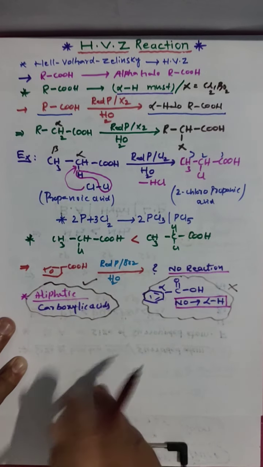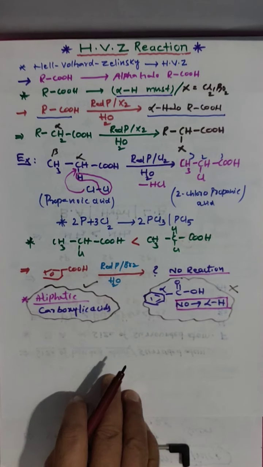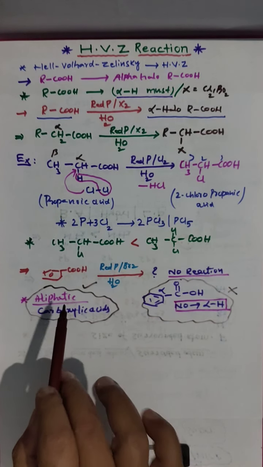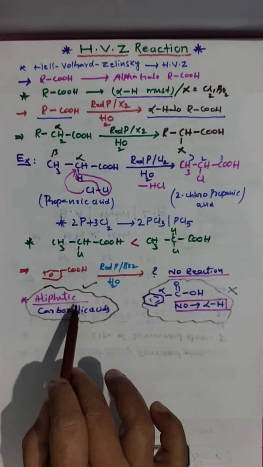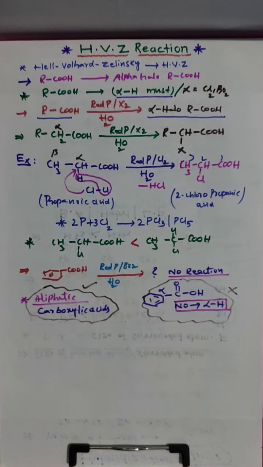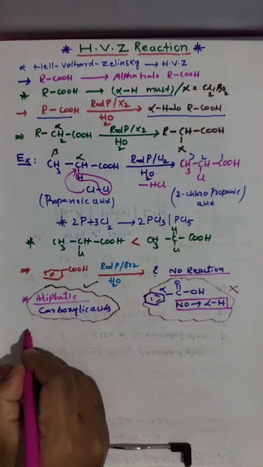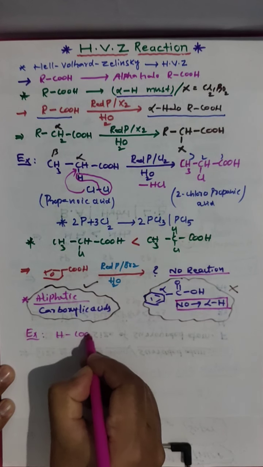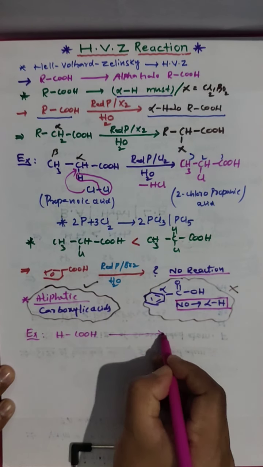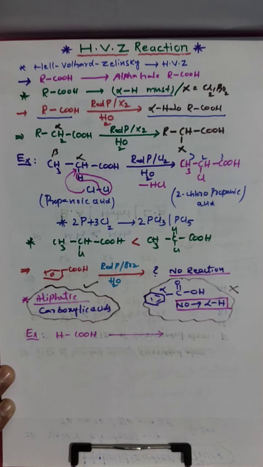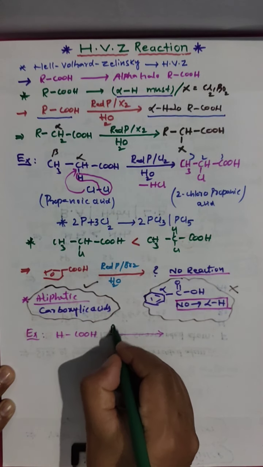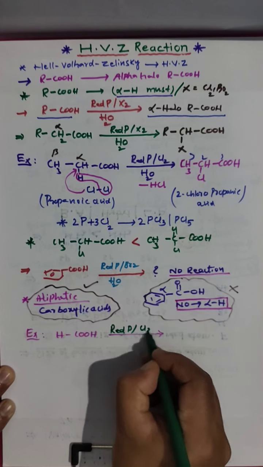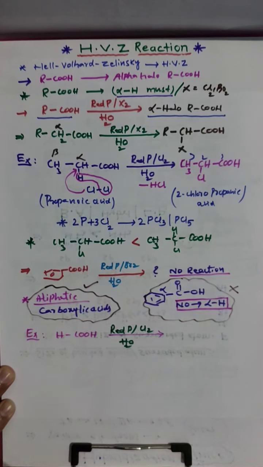This is only for aliphatic. This also you have to remember. In HVZ, only aliphatic acids that contain at least one alpha hydrogen can react. For example, take HCOOH with red phosphorus and chlorine and water.